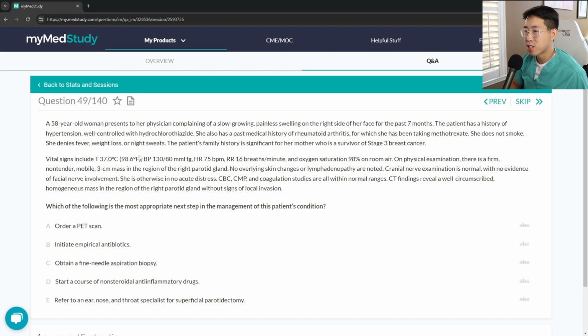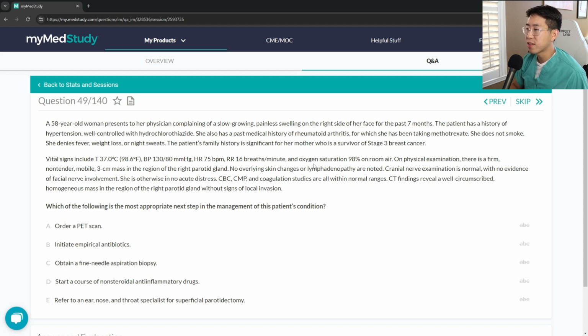So the patient has a history of hypertension, well controlled with hydrochlorothiazide. She also has a past medical history of rheumatoid arthritis, for which she has been taking methotrexate. She does not smoke, no fever, weight loss, or night sweats. Mother is a survivor of stage 3 breast cancer. Vitals are normal. There is a firm, non-tender, mobile 3 centimeter mass in the region of the right parotid gland.